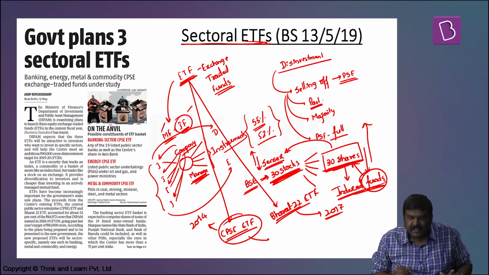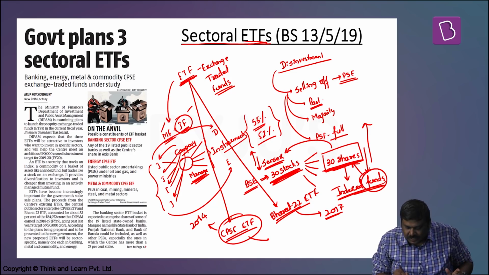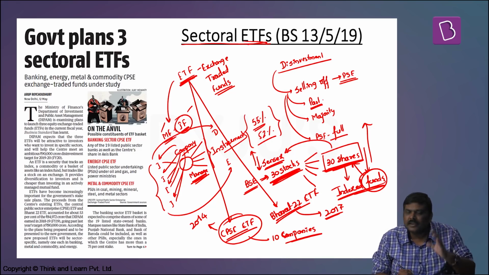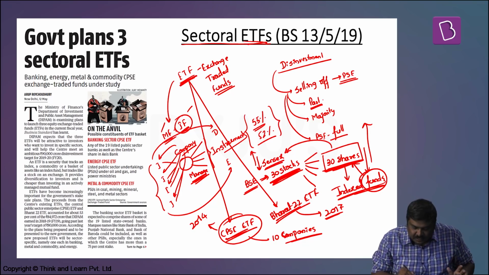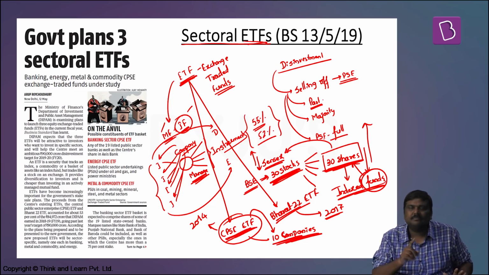Here in the CPSE ETF, initially when it was launched, it consisted of units which were formed by taking into consideration shares of 10 companies or stocks of 10 companies. I'll repeat the statement here. CPSE ETF was launched by considering the stocks of 10 CPSEs. In simple terms, these units which I purchase, which is nothing but CPSE ETF, its value is based on what? The shares or the stock value of these particular 10 companies.